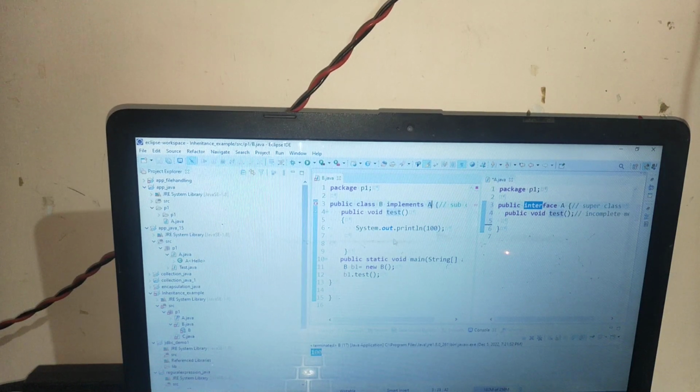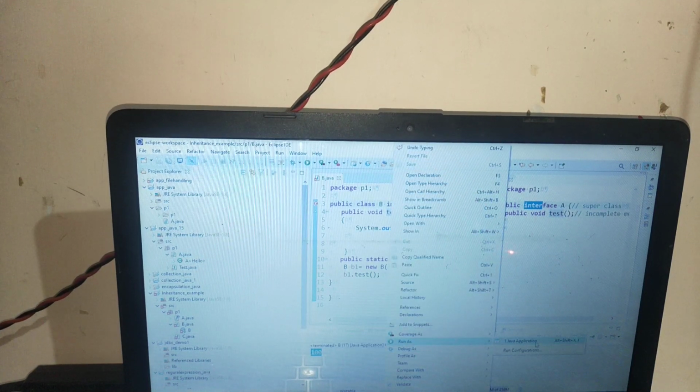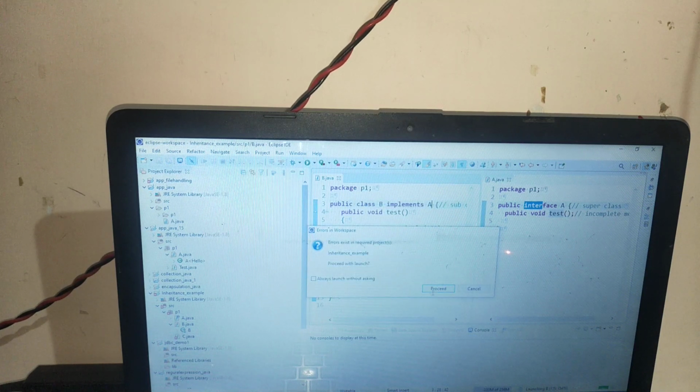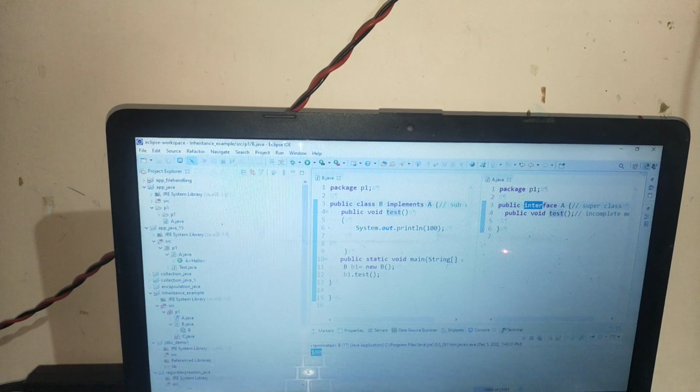That will give me not an error, that will give me a value. So 100, it will give me 100. That is not an error, it is giving me a 100 value. You can see it is giving me a 100 value. So what I have done, I simply explained.